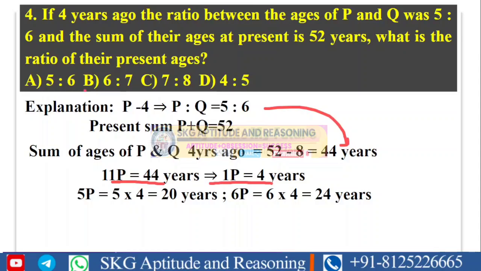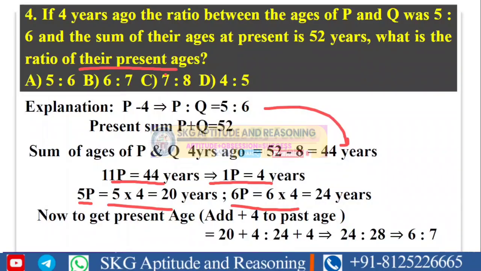What he asked in the question is the ratio of their present ages. Before finding the ratio of their present ages, let's find their ages 4 years ago. So 5 parts equal 20 years, and 6 parts equal 24 years. So the ages of P and Q 4 years ago were 20 years and 24 years. But this is not our answer. What we need to find is the ratio of their present ages.